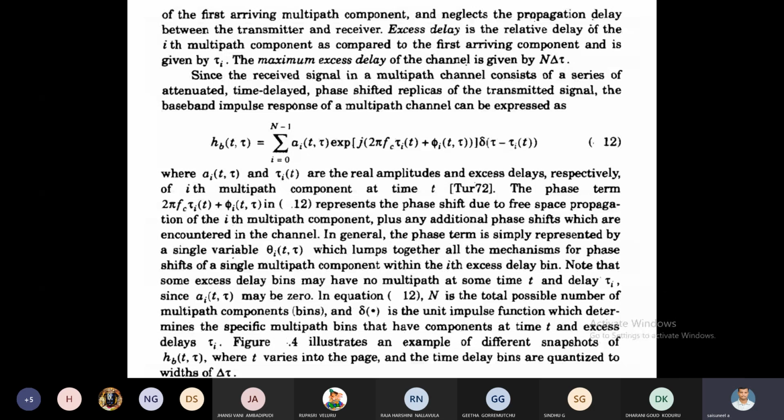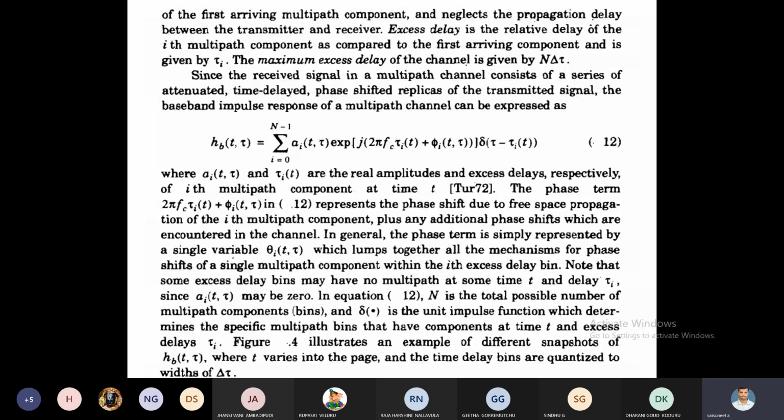What is ai of t comma tau? That is the amplitude of the signal for the 0 to n minus 1 paths, times exponential j of 2 pi fc tau i of t plus phi i of t comma tau, bracket close, and delta of t minus tau i of t.